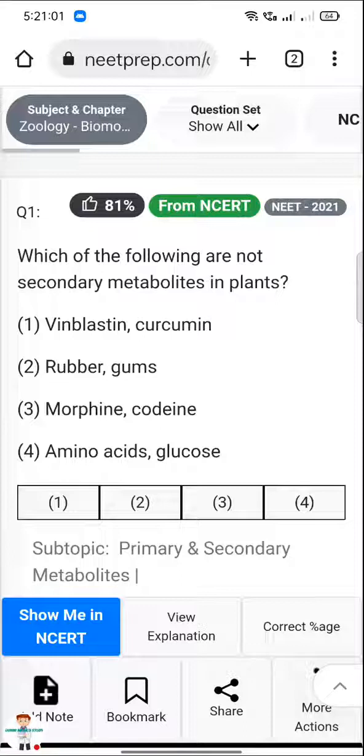तो आज हम इस वीडियो में डिस्कस करने वाले हैं बायोटेक्नोलॉजी। First question is: which of the following are not secondary metabolites? Vinblastine, curcumin, rubber, gums, morphine, codeine, amino acid, glucose. The answer is 4, amino acid and glucose.